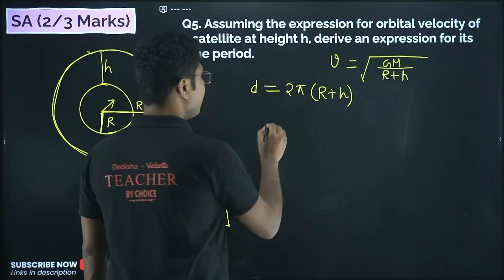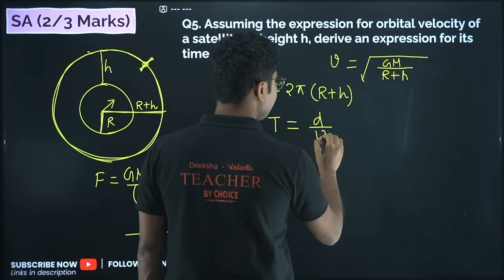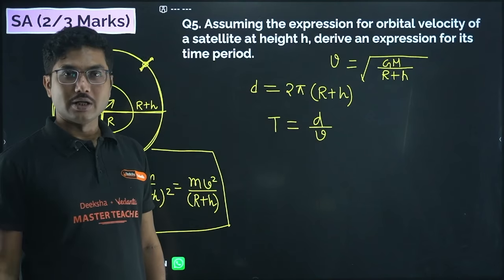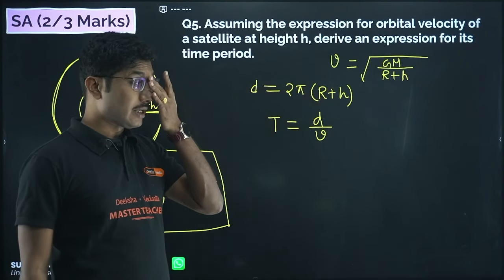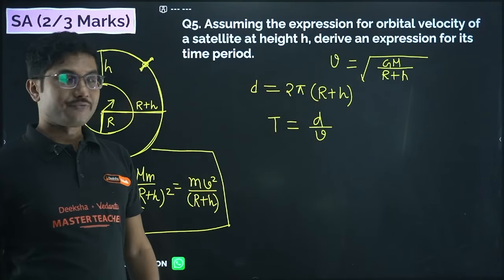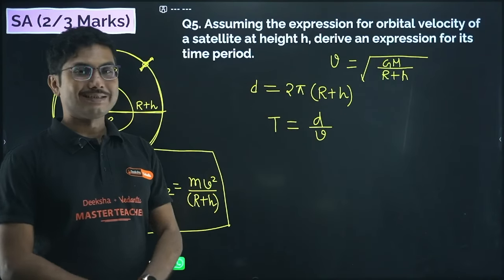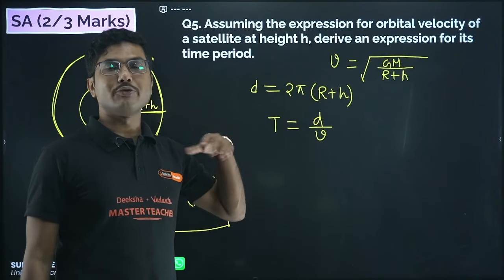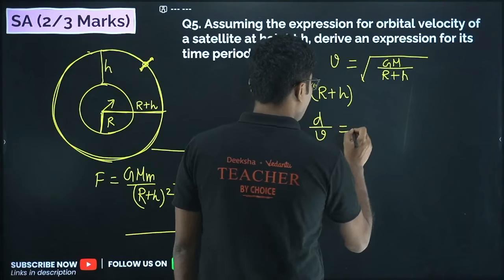So what is the time period T? Time is distance divided by velocity, T equals s by v. Here the distance traveled is 2 pi (r plus h) and the velocity is v. Because it's only one rotation, this is the time period. If it were 5 rotations, it would be 5T, but we are only dealing with one rotation.